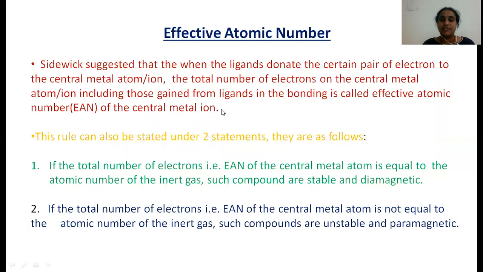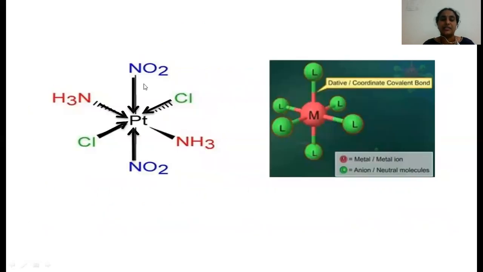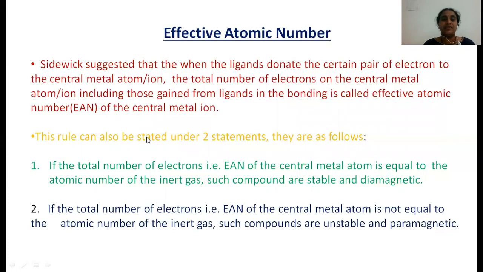Because during formation of the complex, ligands donate electrons to the metal. So EAN is whatever electrons are present on the metal plus whatever electrons are gained from the ligands. The total electrons are called the EAN of the central metal ion.